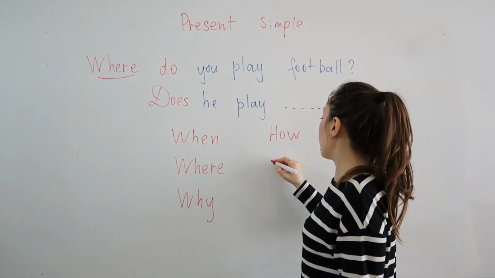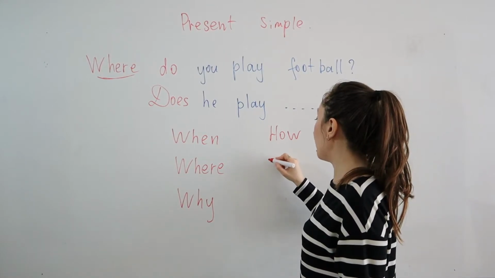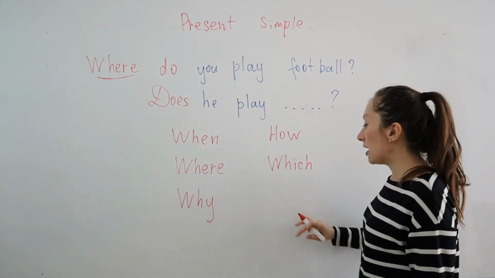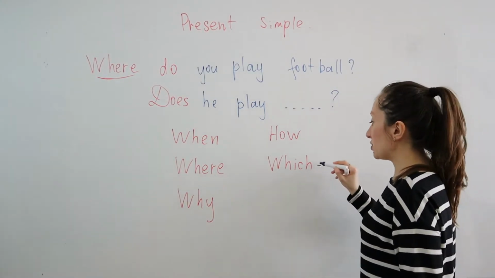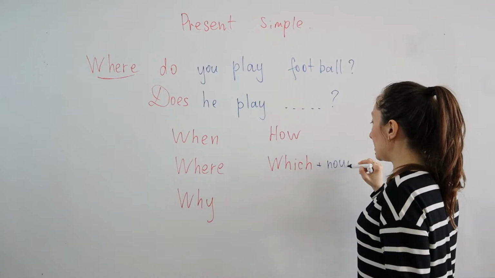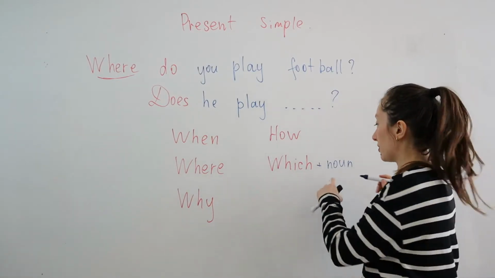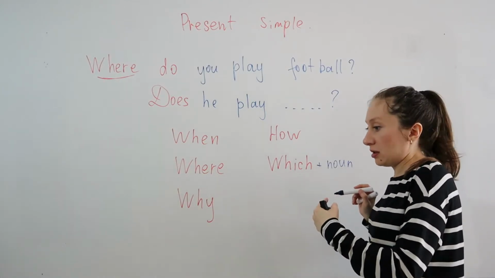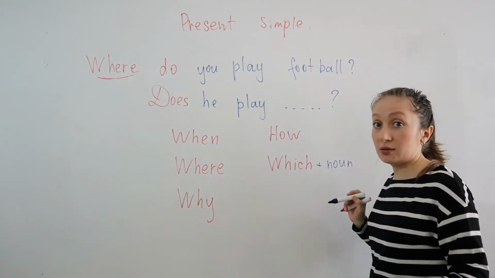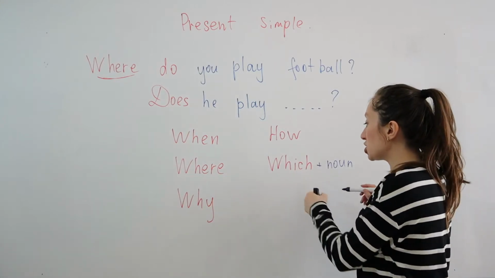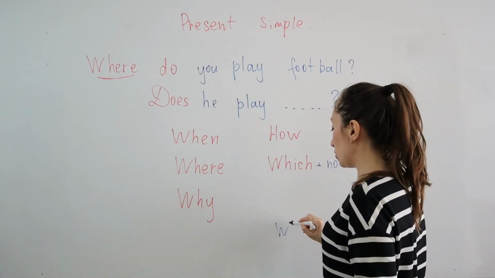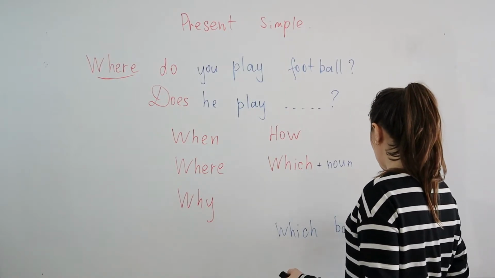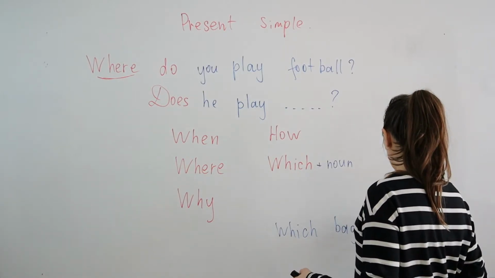Next one, for example, we have which. Usually after which we have to use noun. It comes with a noun. For example, table, a book, I don't know, bag. For example, which bag do you like?